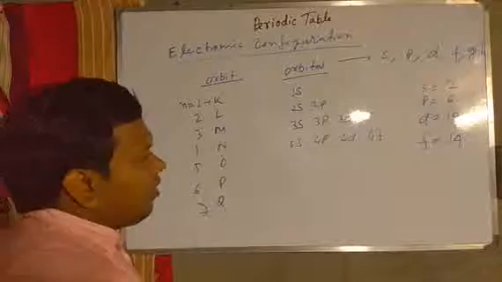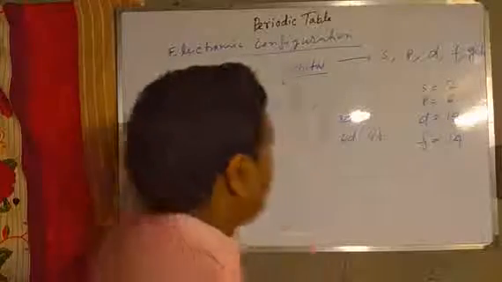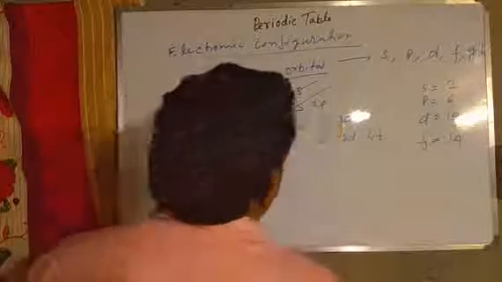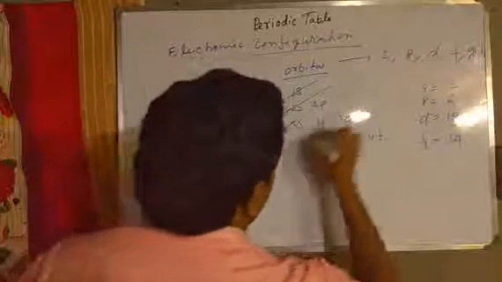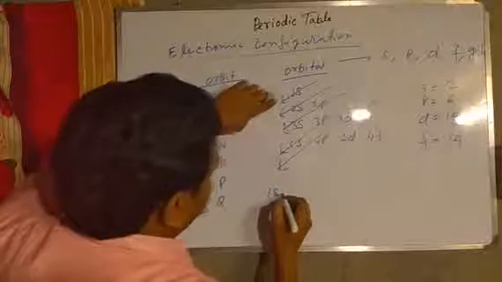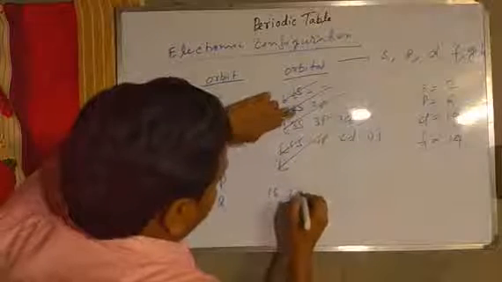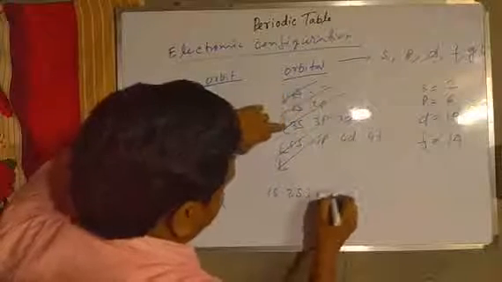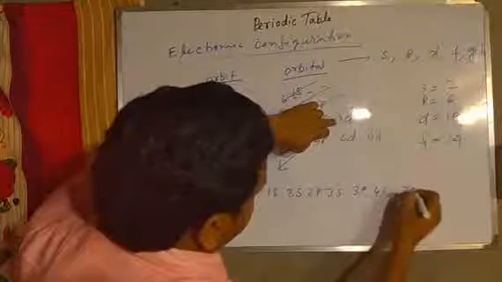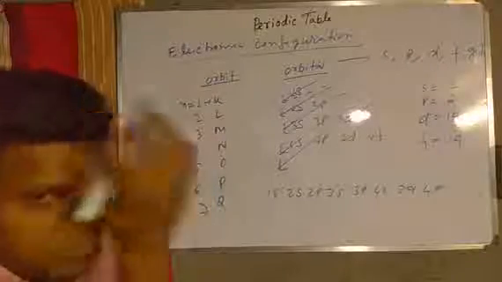Now, according to the Aufbau principle, these orbitals are arranged energetically in this way. So first 1s, then 2s, 2p, 3s, 3p, 4s, 3d, 4p, and so on.